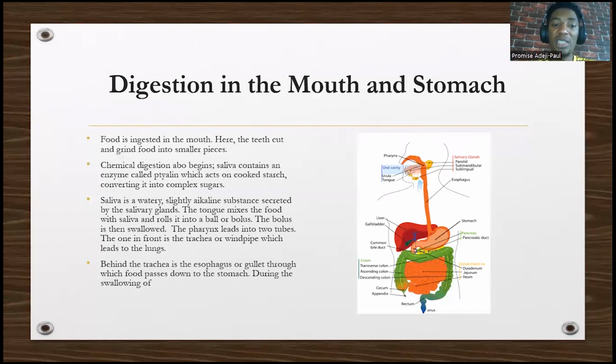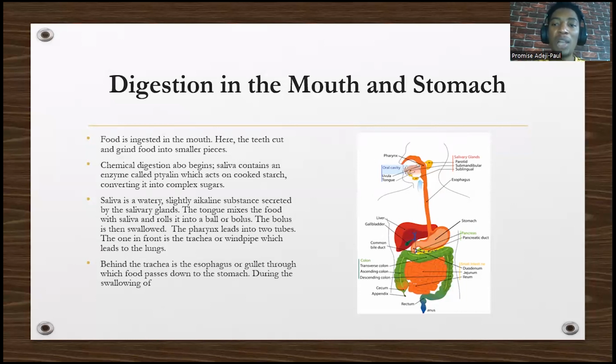Food is ingested in the mouth, and in the mouth, the teeth help to break it down into smaller pieces. Chemical digestion also begins in the mouth. How? Saliva. It contains an enzyme we call ptyalin that acts on cooked starch and converts it into what?